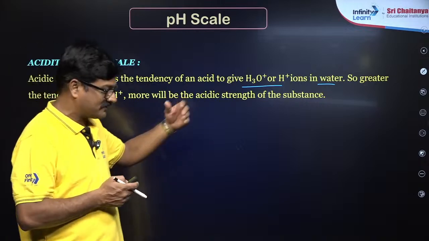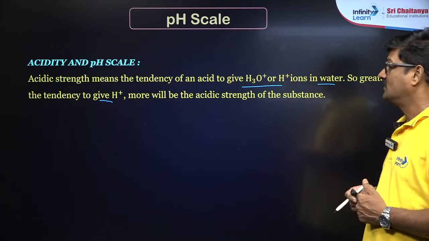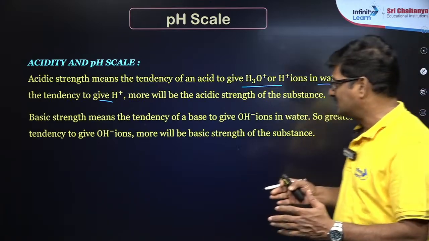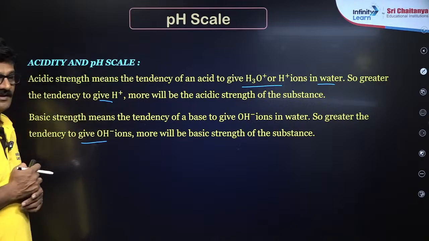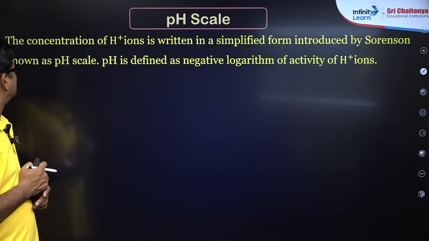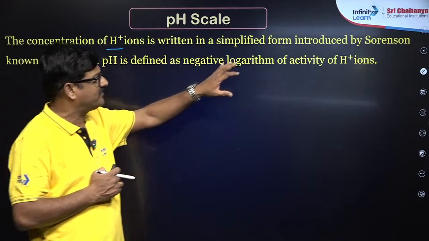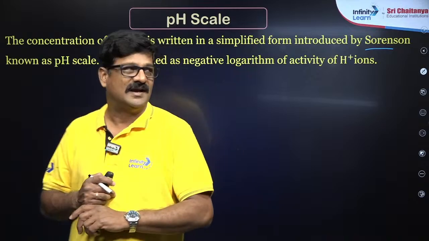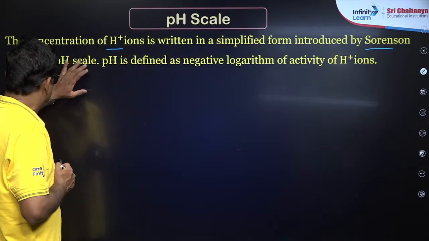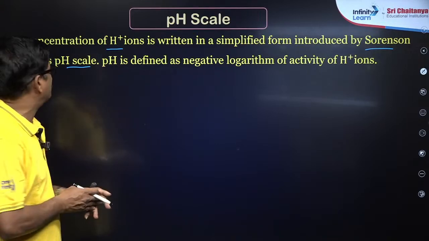More will be the acidic strength of the substance, and basic strength भी vice versa होगा. Basic strength is also the same, the tendency to give rise to OH minus ions. In the pH scale, the concentration of H plus ion is written in a simplified form introduced by a scientist called Sorensen, known as the pH scale. The pH is defined as the negative logarithm of activity of H plus ions.